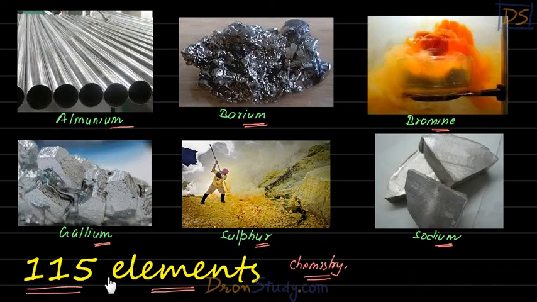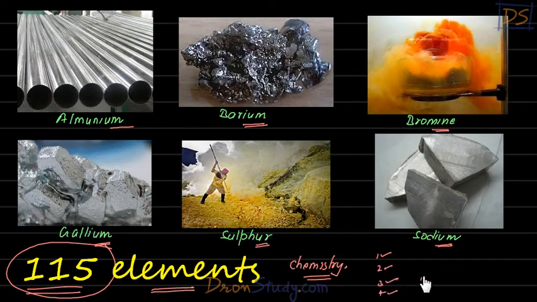Now, students, all these elements have different properties. You can see I've taken photographs of 6 elements here. They all look so different from each other, isn't it, students? So if we talk about 115 elements, they will be very different from each other. And think how difficult it will be to study their properties. You will study one element, then a second, then a third, fourth, and so on.